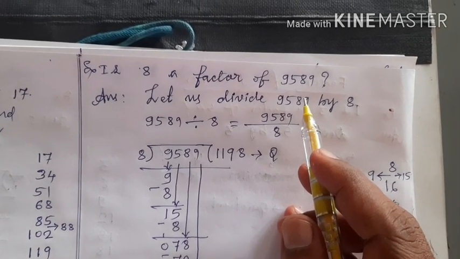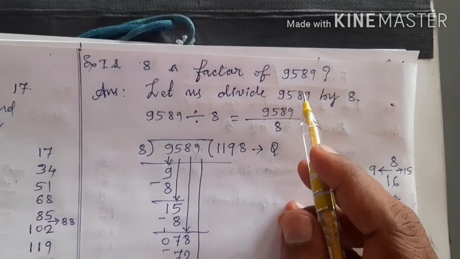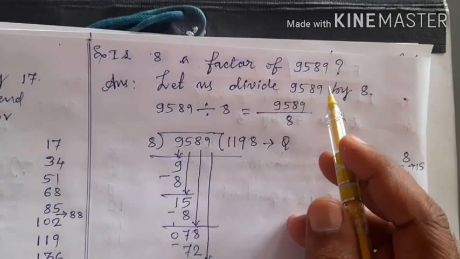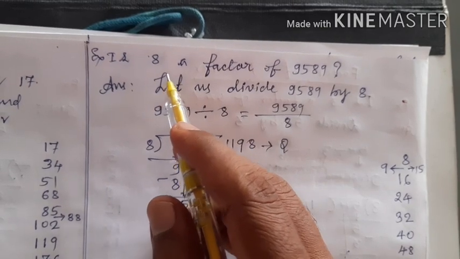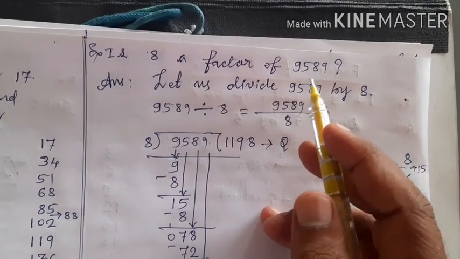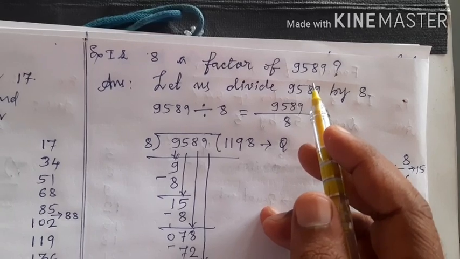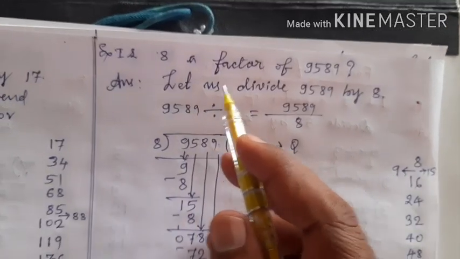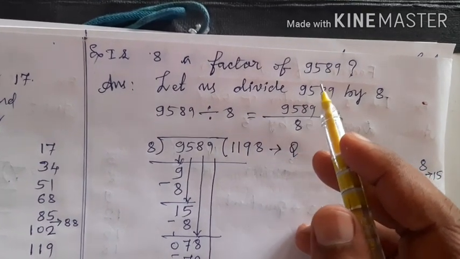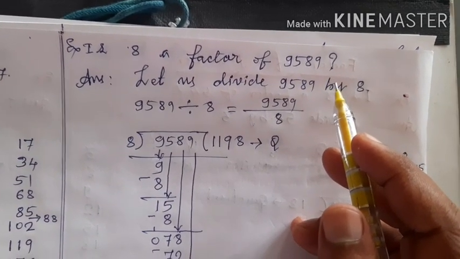If the remainder comes 0 after dividing 9589 by 8, then we can decide 8 is the factor of 9589. Okay? If the remainder is not equal to 0, then 8 is not a factor of 9589. Let us see it.